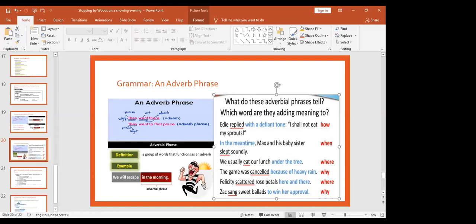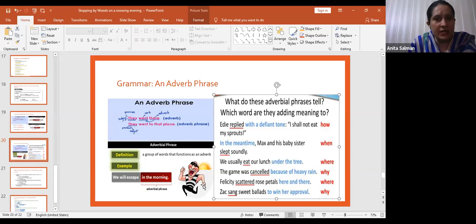Next, Felicity scattered rose petals here and there. It is, I think, a proverb as well, or a saying. Felicity means happiness, extreme happiness. When you are happy, you feel like you're in heaven, like this, is the meaning of this phrase. Anyhow, Felicity scattered rose petals.